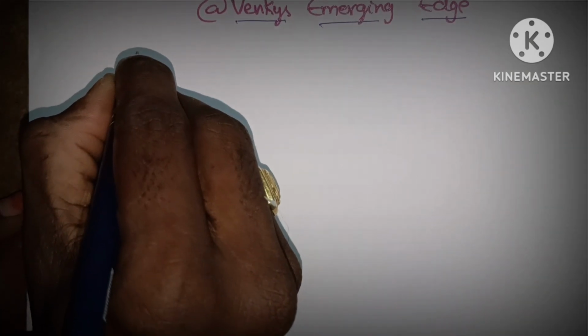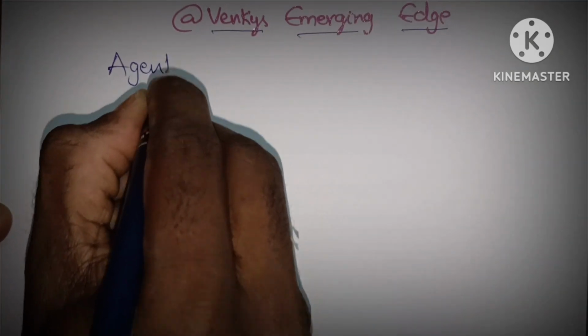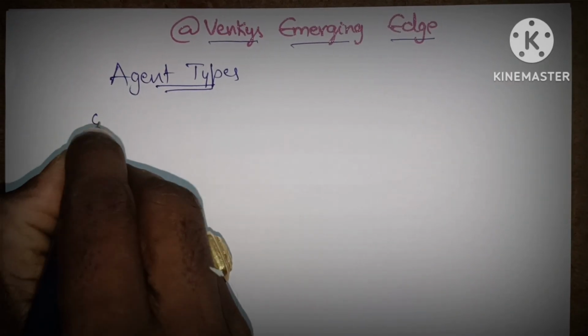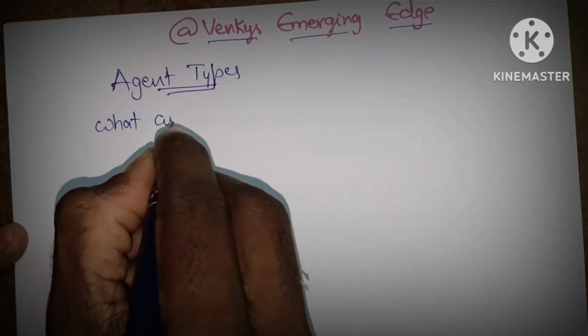So today we are mainly discussing agent types. First of all, what is an agent?